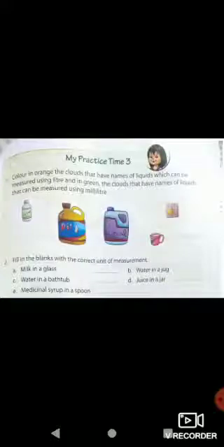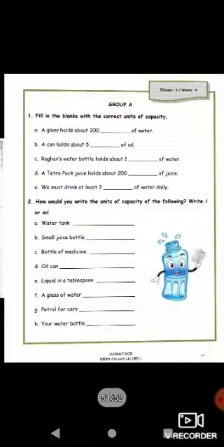Now we have to fill in the correct unit for the measurement. Milk in a glass, it can be milliliter. Water in a bathtub, it is in liters. Medicine syrup in a spoon, it is in milliliter. Water in a jug, it can be liter. Juice in a jar, it can be liter. So if the jug and jar are big, then it can be liters. If they are smaller in size, then it can be milliliters.